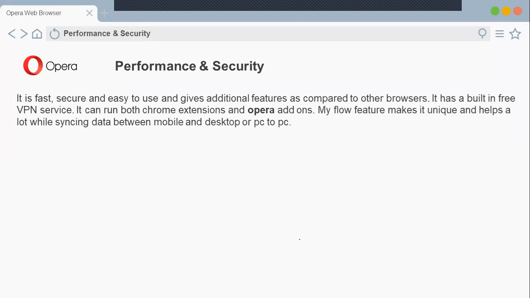But the main disadvantage in security, I felt, was that in 2016 Opera was sold to Chinese investors. So now Opera is a Chinese-owned company. I know you can understand why I mention a little disadvantage regarding security.